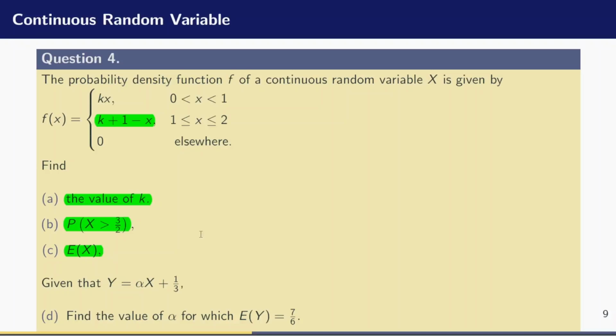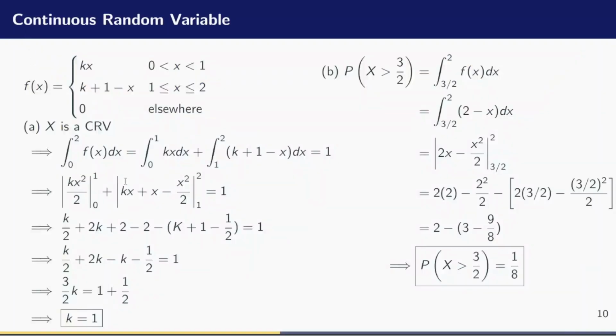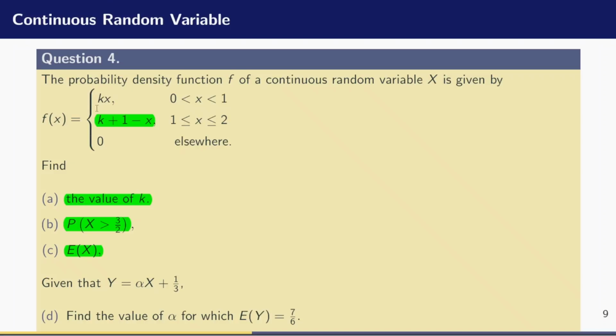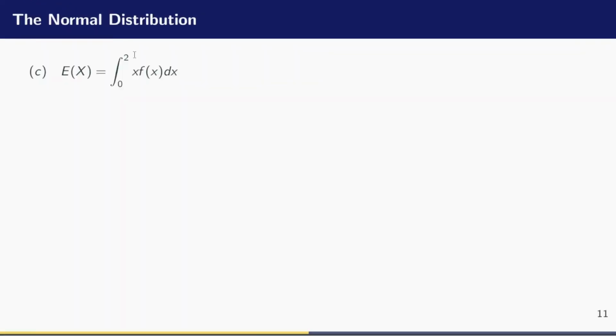So let's see how we can find the expectation of x. By definition, the expectation of x is equal to the integral of x multiplied by the function f of x. And remember, the function was defined piecewise, so I'll still be integrating the two arms of this function f of x. Let us plug them back and integrate.